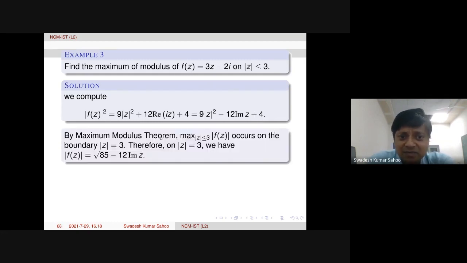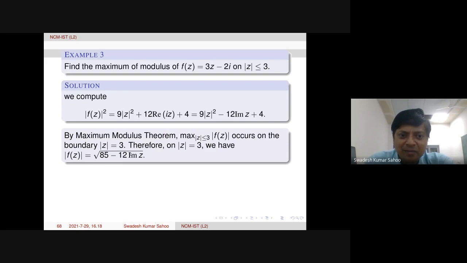Now, by the maximum modulus theorem, the maximum of this modulus occurs on the boundary. So on mod z equal to 3, we just need to put it in. What is happening? Modulus of f of z is the square root of, when mod z is 3, mod z squared is 9, so 9 times 9 is 81, plus 4, that is 85, and minus 12 imaginary part of z. So after squaring it, we got this. Now we are asking for the maximum.